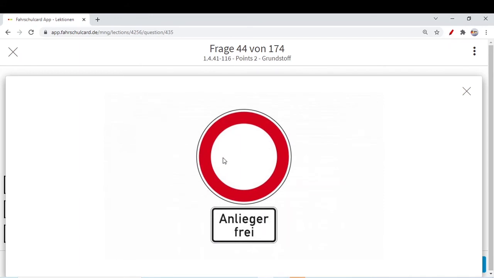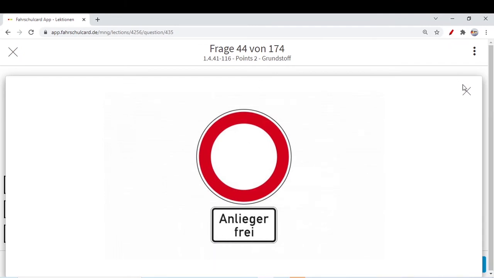Our next question is, who is allowed to enter a street signposted like this? First of all, this red circle, you have to strictly follow, or you are not allowed. This red circle means you are not allowed. Who is allowed to use this particular road? You see the red circle, no one is allowed.